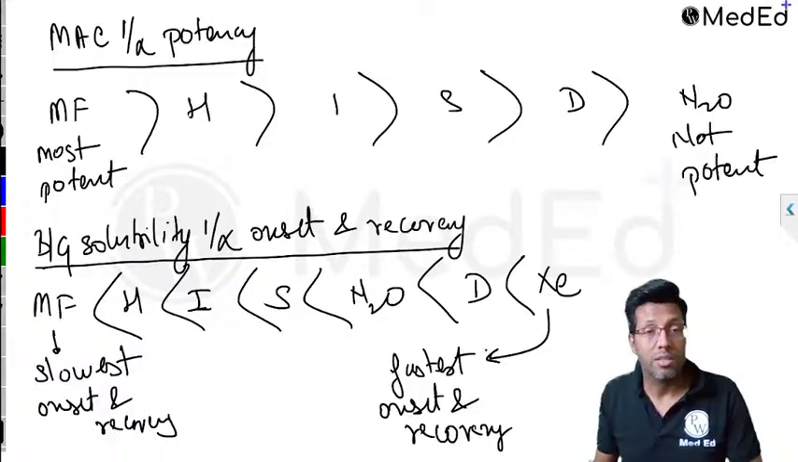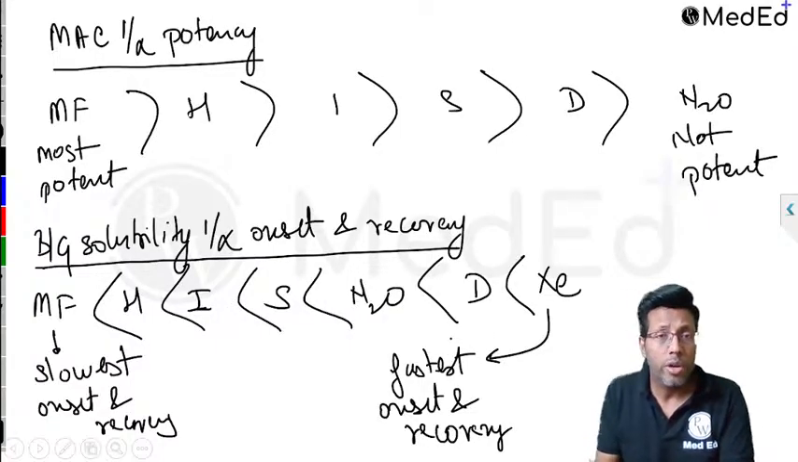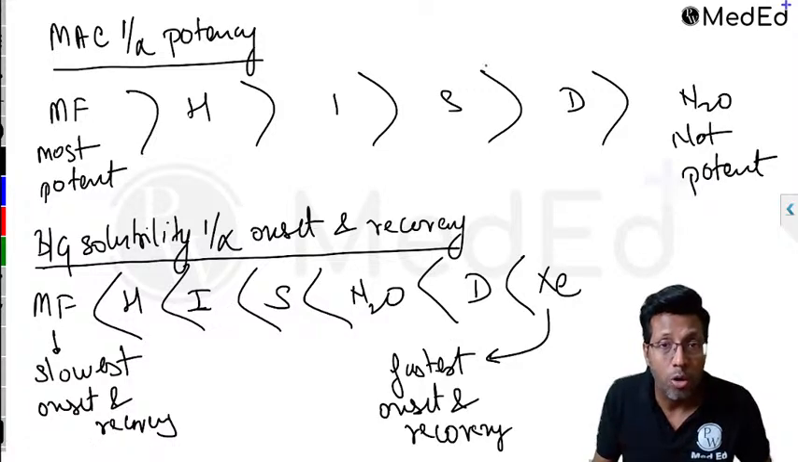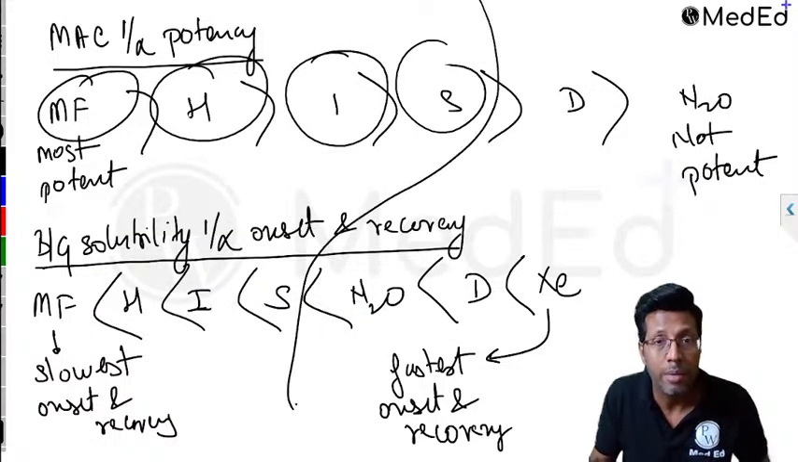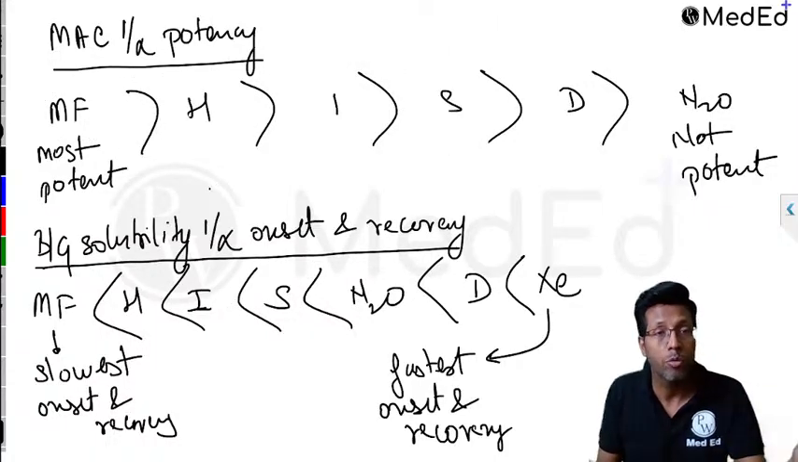Okay, xenon is the fastest onset and recovery. Clear? So you just need to remember the order. Here the order is the same: methoxyflurane, halothane, isoflurane, sevoflurane, it's the same up to here. It's the same for both of them. It's just that methoxyflurane is the most potent.